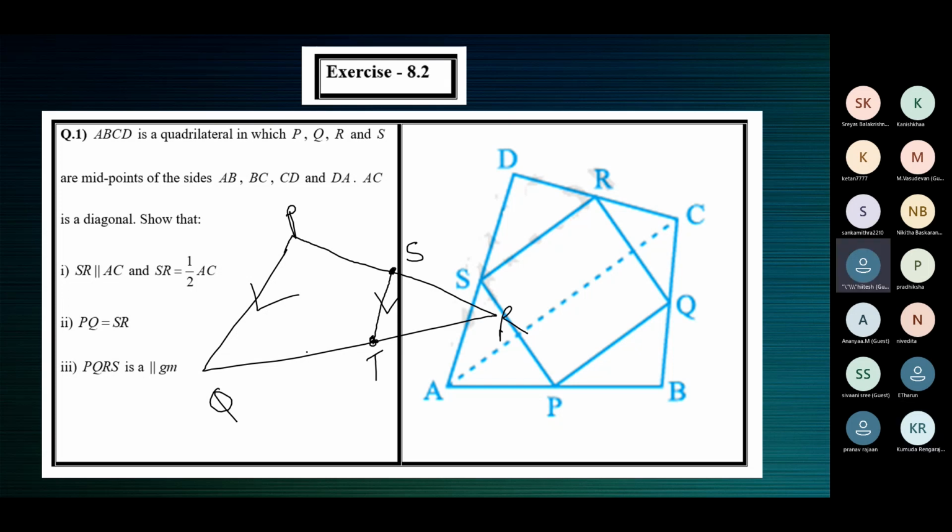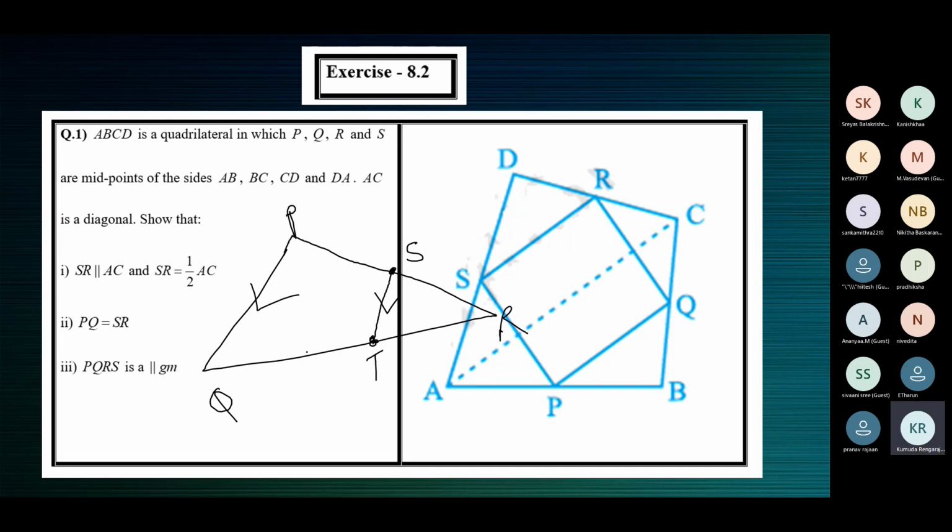Ma'am, in triangle PQR, S is the midpoint of PR. Given S is the midpoint of PR. Next, ma'am, PQ and ST are parallel. Through the midpoint S, there's a line ST parallel to PQ. So S is the midpoint of PR should be known, and ST parallel to PQ also should be given.